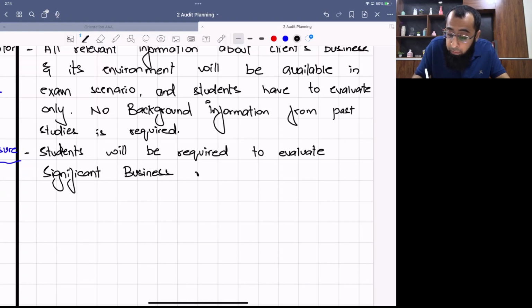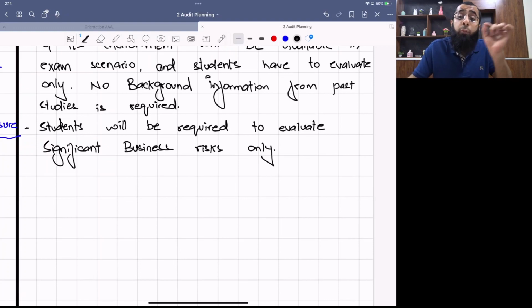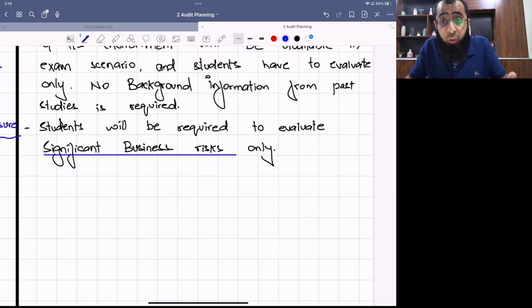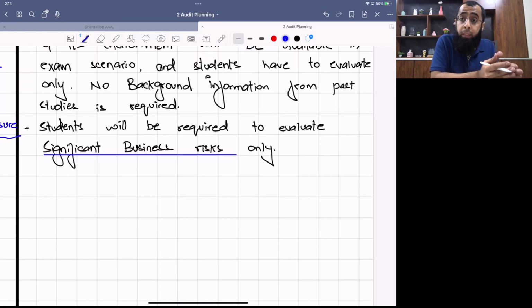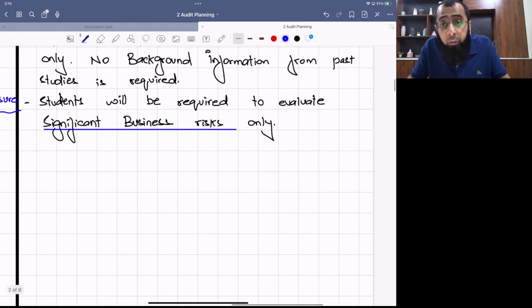Now, what are significant business risks? Think about it. Significant business risks are those risks for which sufficient knowledge is given in the scenario. You don't have to refer to all risks, you would only have to refer to the significant ones. Let's talk on this. It is very important that you understand this exam focused discussion. Your understanding of the concept is important, but the exam focused approach is also very important. As we move forward, I will also discuss the drafting approach and we'll also draft a few points in today's class. And in later classes, we'll be doing the past papers also. But all this discussion is very important, so listen to it with patience and concentration.